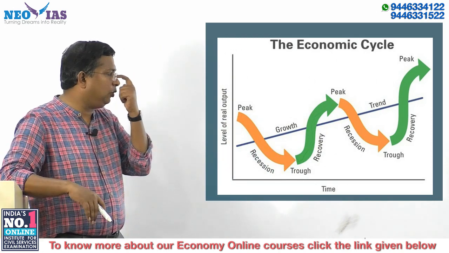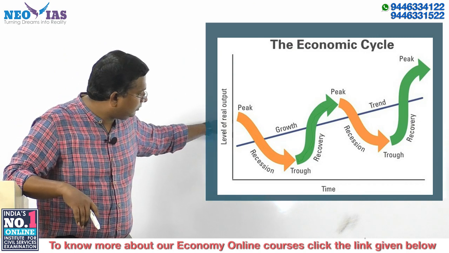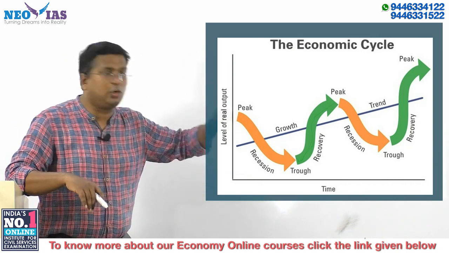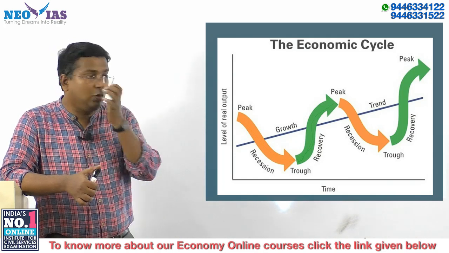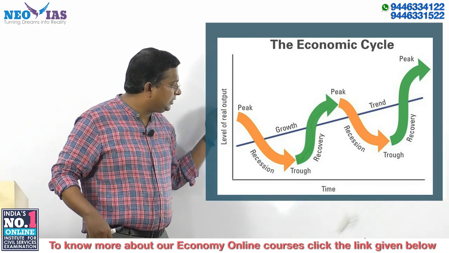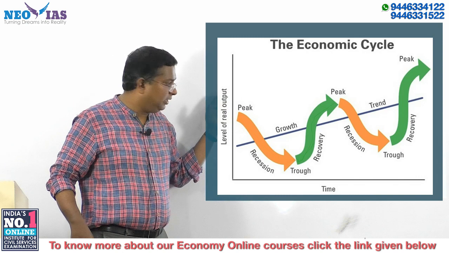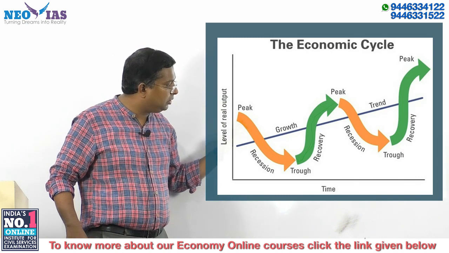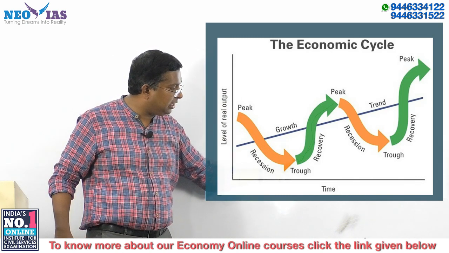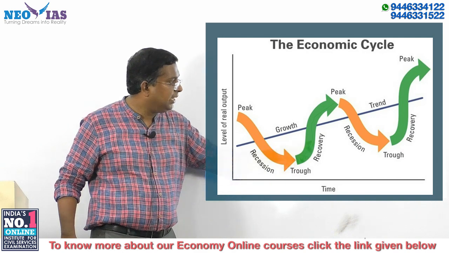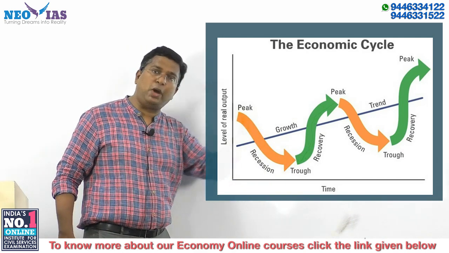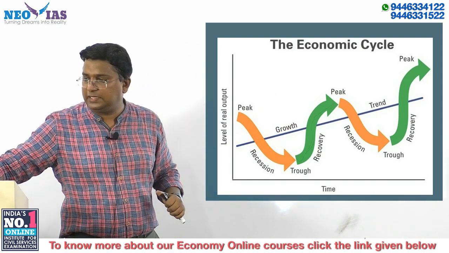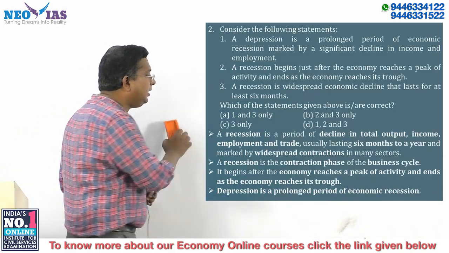This is actually a cyclical slowdown, which happens at regular intervals. So have an idea: recession will start from the peak and it will end at the trough, because from there onwards it is recovery. Keep this knowledge of the economic cycle in mind to answer the coming question. Now we'll see what a recession is and then a depression.